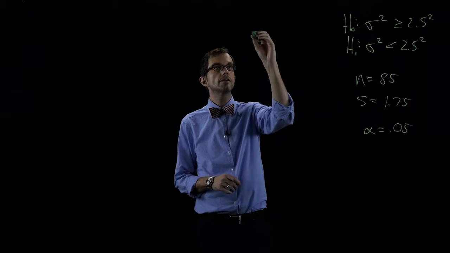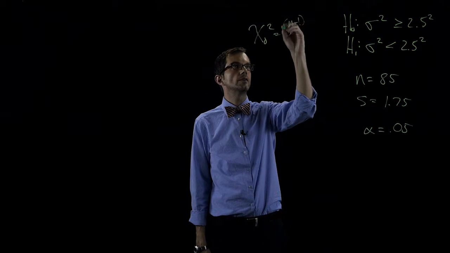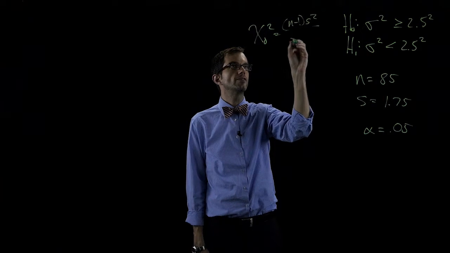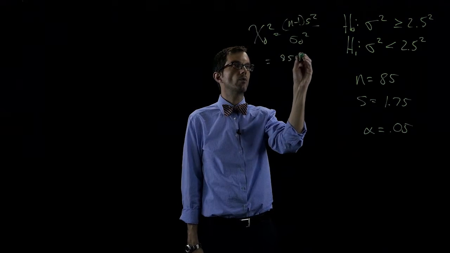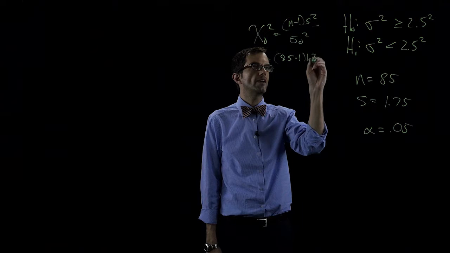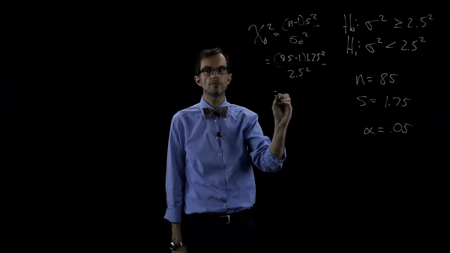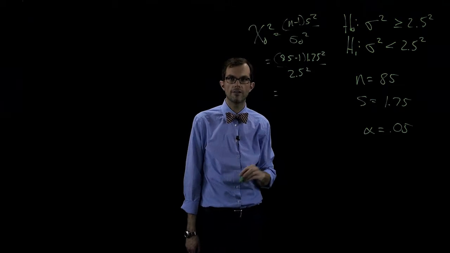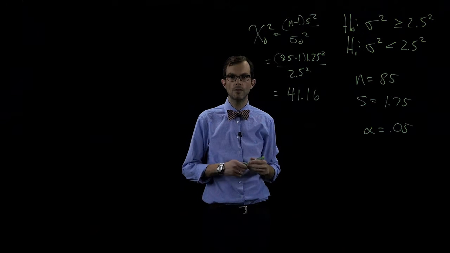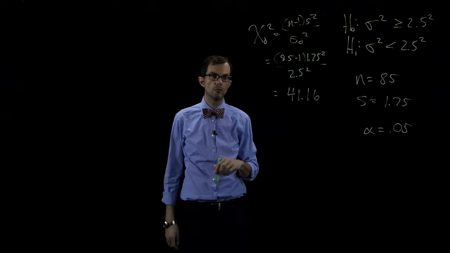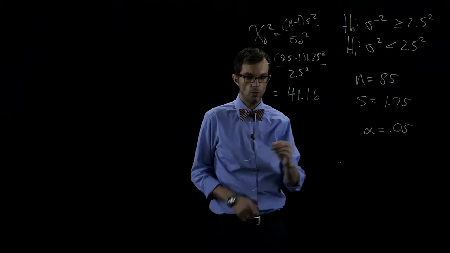Our chi-square test statistic is n minus 1 times s squared over the hypothesized value, sigma naught squared. That is 85 minus 1 times 1.75 squared divided by the hypothesized value, 2.5 squared. Whenever we work that out, we get a value of 41.16. So let's say we want to use the critical value approach first. We've got a lower tail test.